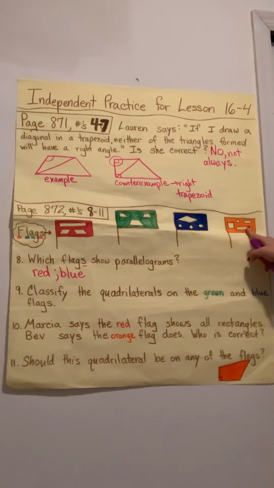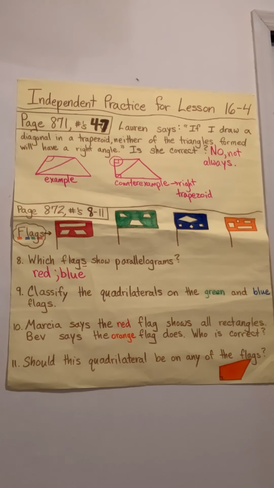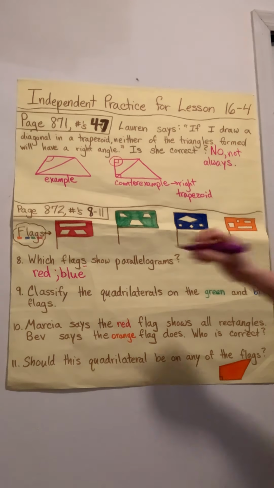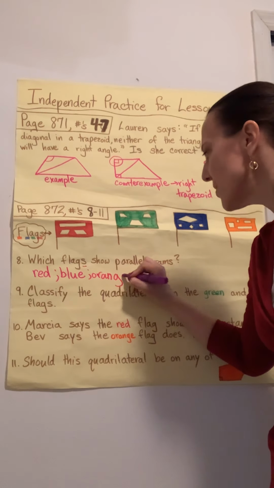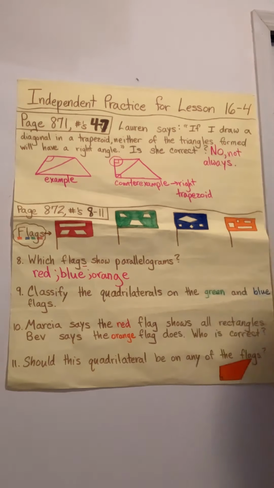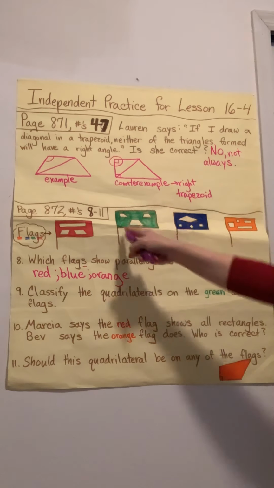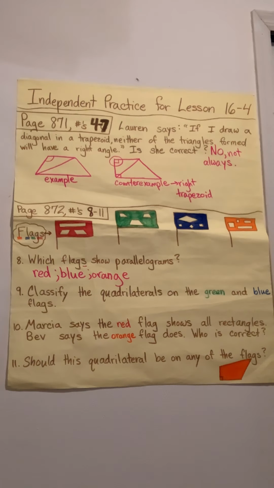And here's the orange flag. The orange flag appears to have all rectangles and squares. So again, we know that those are special types of parallelograms. So I'm going to go ahead and add that one to my list too. The orange flag also appears to show parallelograms. The only one that does not is this green one because those are trapezoids.